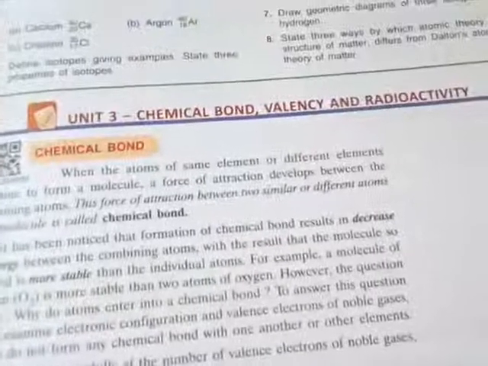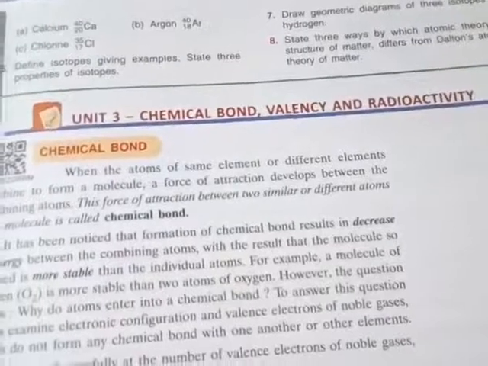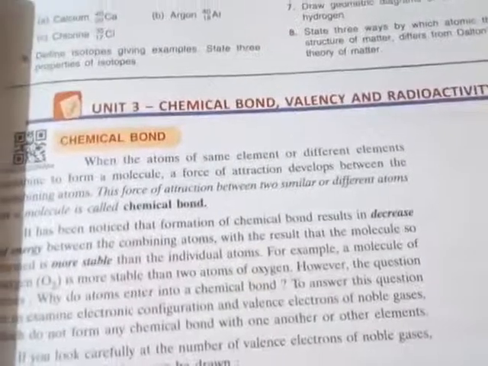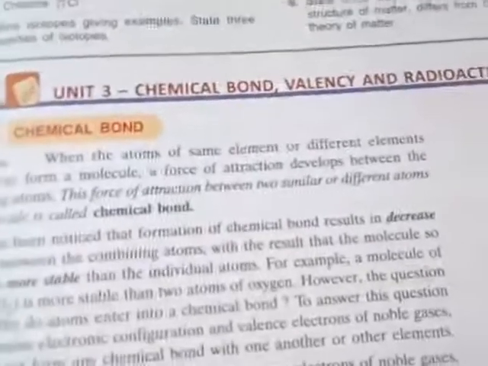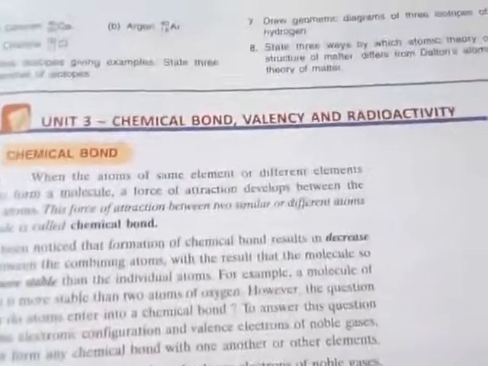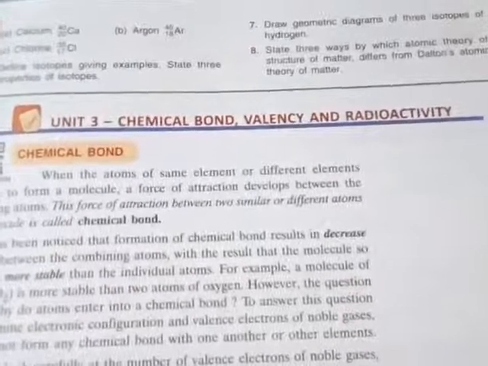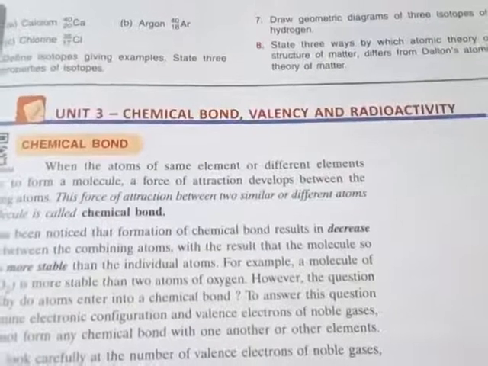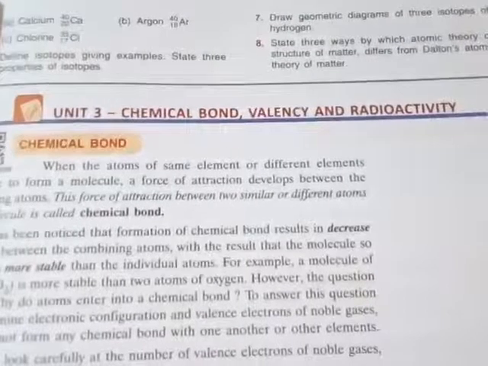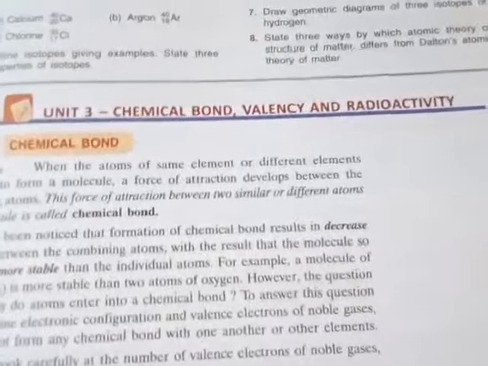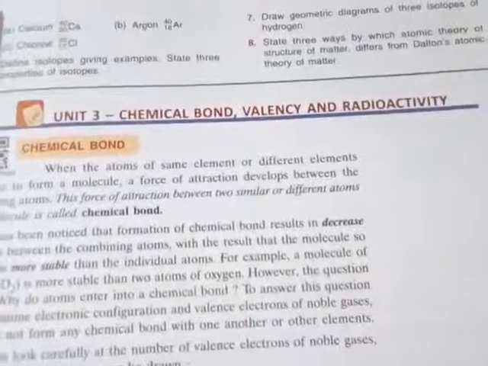So welcome back students. Today I will discuss the third unit, that is chemical bond, valency and radioactivity, and this unit is part of the main topic, that is atomic structure. The main themes of this chapter are: what is a chemical bond, what is valency, how the formations of cations and anions occur, and some very basic radioactivity and its phenomena, how they react and their mechanisms.